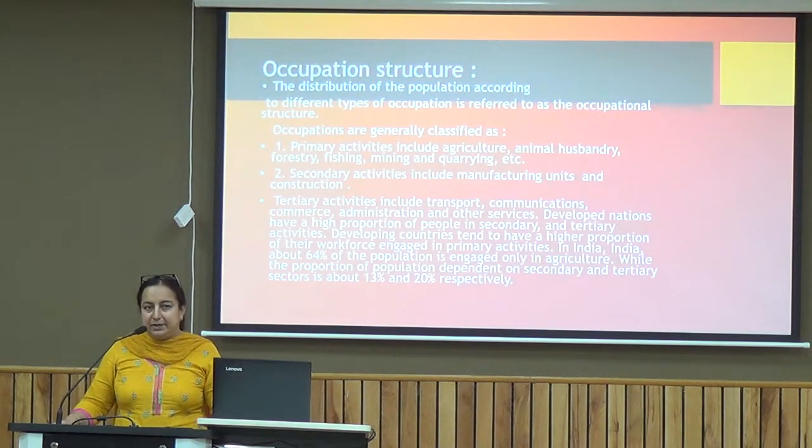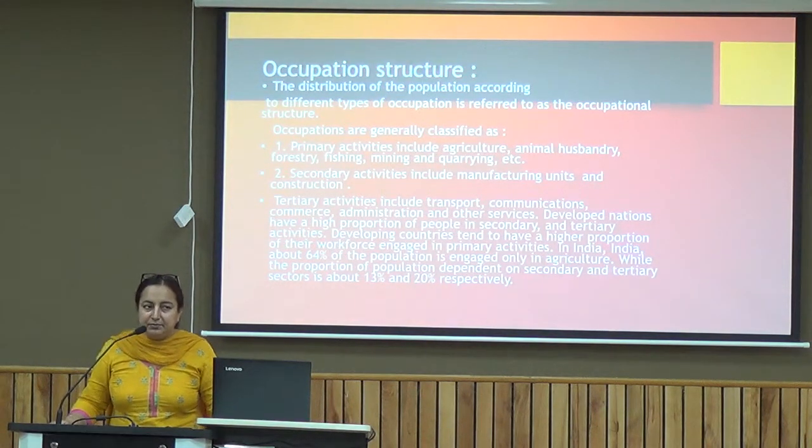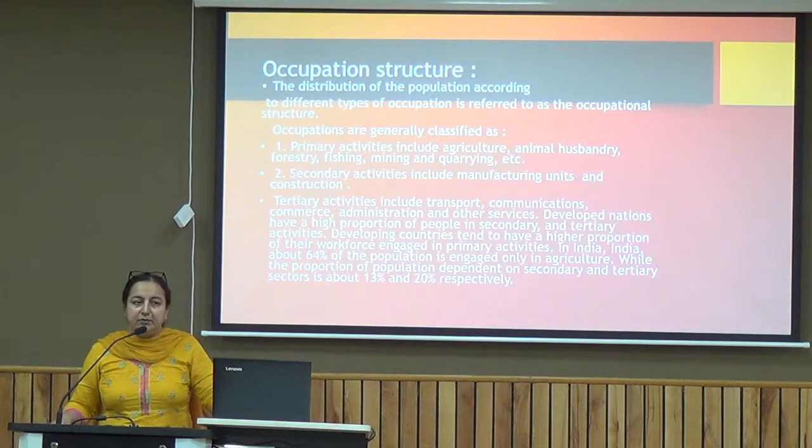Underdeveloped countries are mostly dependent upon the primary activities, whereas in India, the major part of the people are involved in the primary, and then in the secondary and the tertiary activities.